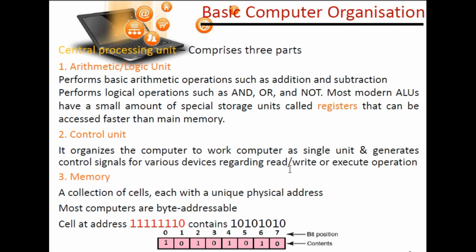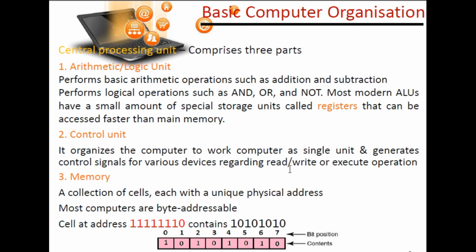Now we are going to understand the central processing unit. It is comprised of three parts: the arithmetic logic unit, the control unit and the memory unit. The arithmetic logic unit performs basic arithmetic operations such as addition and subtraction. It also performs logical operations, like logical AND, logical OR and logical NOT.